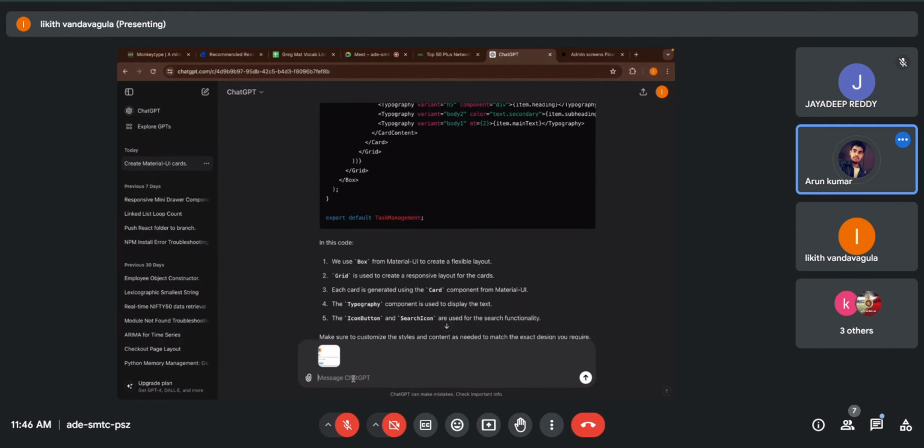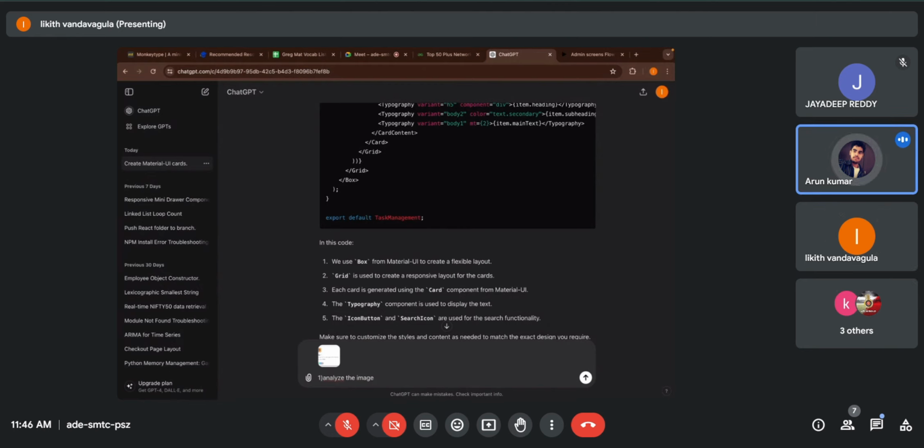Now give the prompt, first bullet point: analyze the image, and you have to tell ChatGPT what you want. Like, I need a logo on the left side, and beside it on the right side I need three menu icons, and just down below the logo, I need UI UX heading, subheading, then task, and after that, avatar. That's the kind of thing you have to instruct ChatGPT.